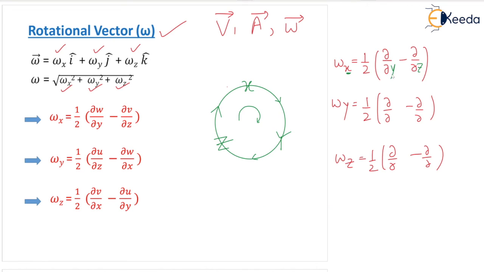What is the velocity component in the y direction? Sir, v. So v you write in the cross direction, and the velocity component in the z direction is w. So w will be here. Same we will fill in the next one. Y is here. After y we are having z, and after z we are having x. What is the x component? U, and the z component w. Then z is there. After z we are having x, and then y. What is the y component? V, sir. X component u. That's all completed.